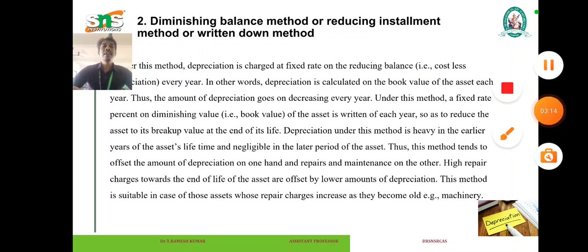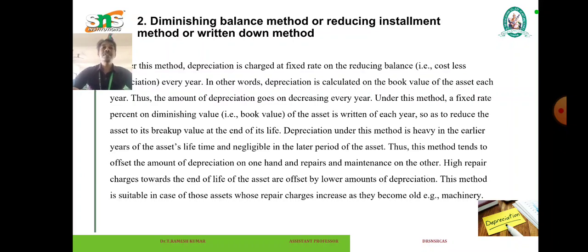Next, we can see the second type, the diminishing balance method or reducing installment method or written down value method. In this method, depreciation is charged at a fixed rate on the reducing balance. There is cost less depreciation every year. In other words, depreciation is calculated on the book value of the asset each year. Thus, the amount of depreciation goes on decreasing every year.